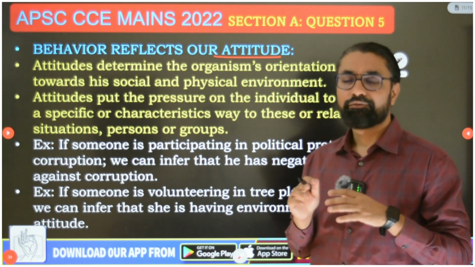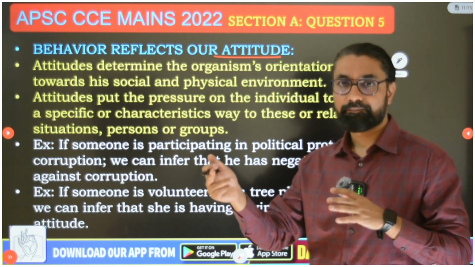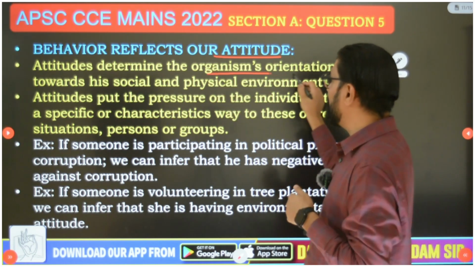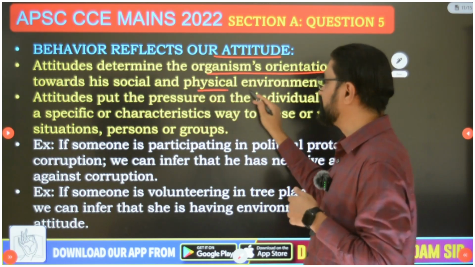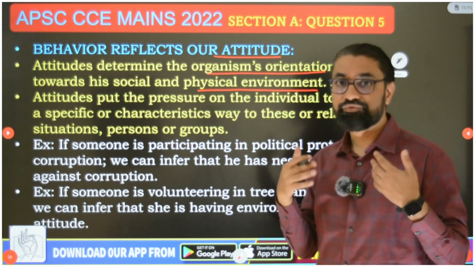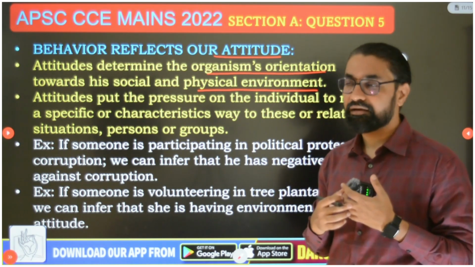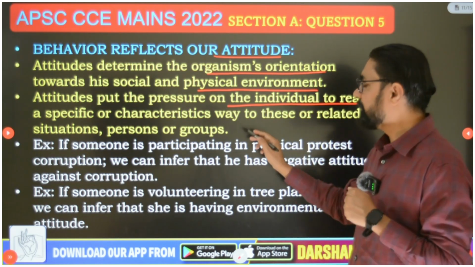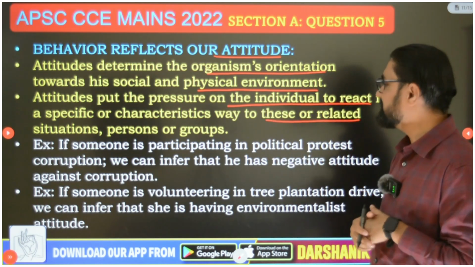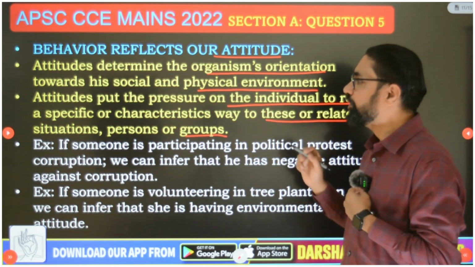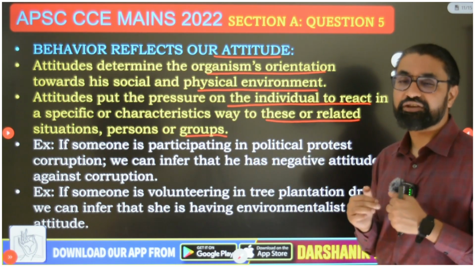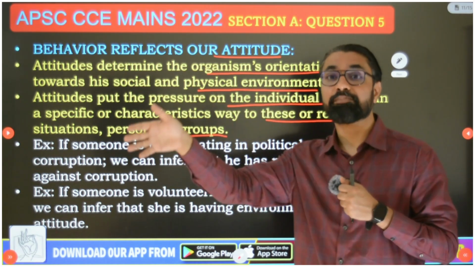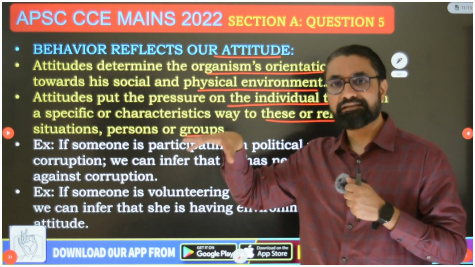Okay, so first, yes, attitude leads to behavior. Why? Because attitude contains behavioral tendency. So attitude determines an organism's orientation toward its social and physical environment. How we react to the physical and social environment, attitude determines that. And so attitude puts pressure on the individual to react in a specific or characteristic way to these or related situations, persons or groups. Attitude puts pressure on the individual to react to a stimulus, to objects, to other people, to all things in the surroundings.